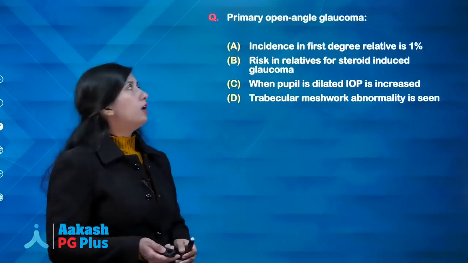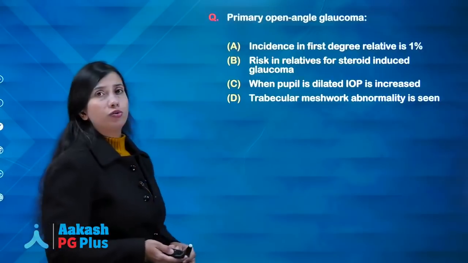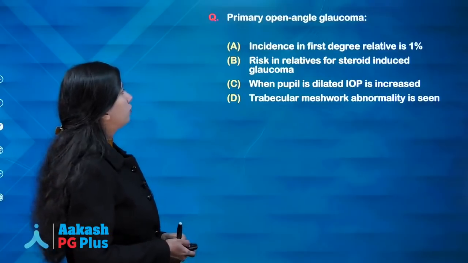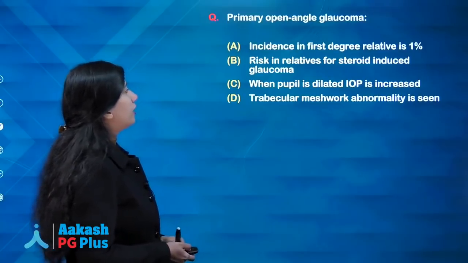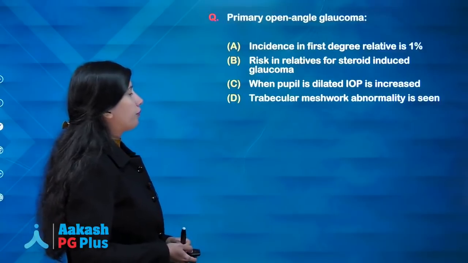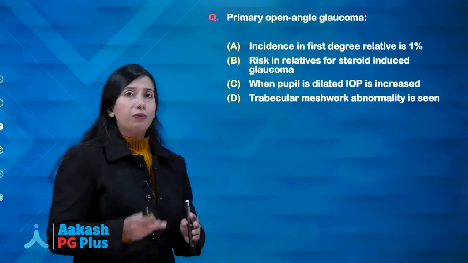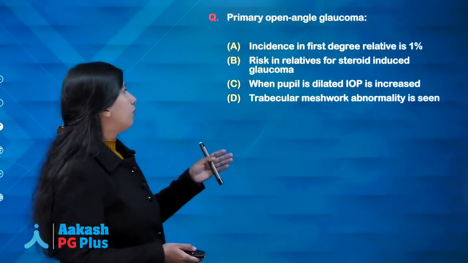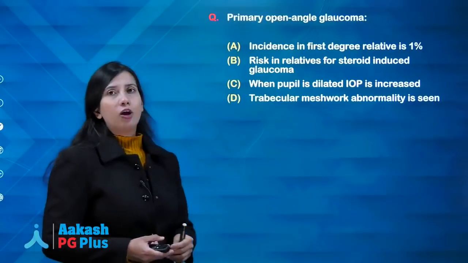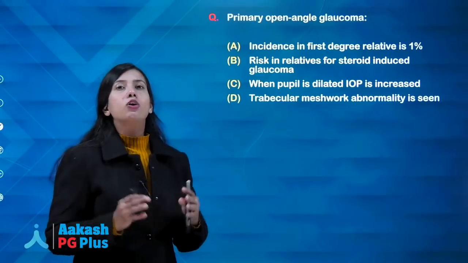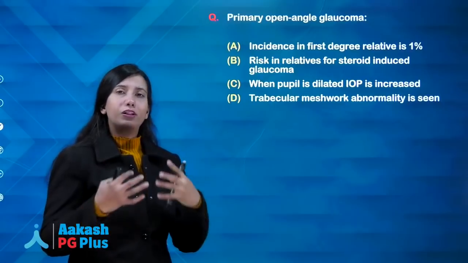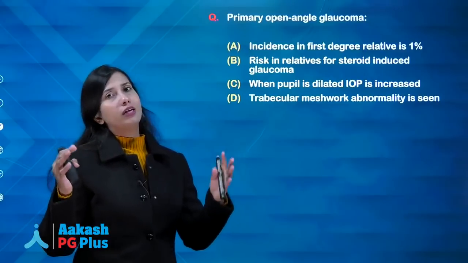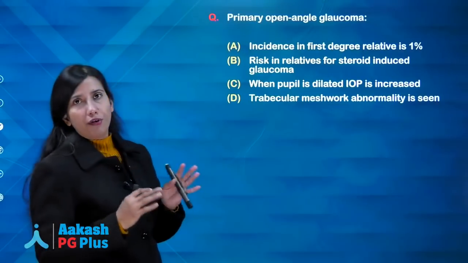Coming to the next question, primary open angle glaucoma, what is true for that? Incidence in first degree relative is 1%, risk in relatives for steroid induced glaucoma, when pupil is dilated IOP is increased, trabecular meshwork abnormality is seen. So coming to the question, options C and D, you can straight away count them out, because when pupil is dilated, IOP is increased, that is typical of angle closure glaucoma, because in angle closure glaucoma when the pupil dilates there is a pupillary block and because of that the angles close and there is a rise in IOP. So option C is already out.